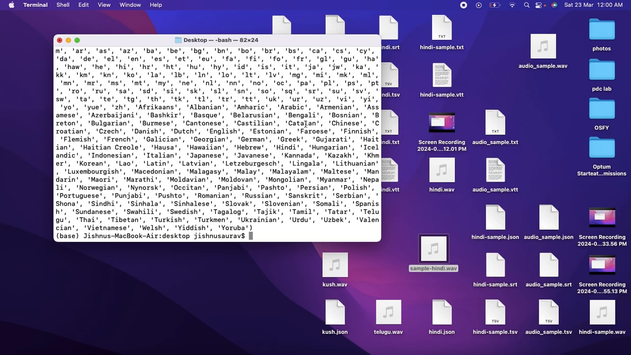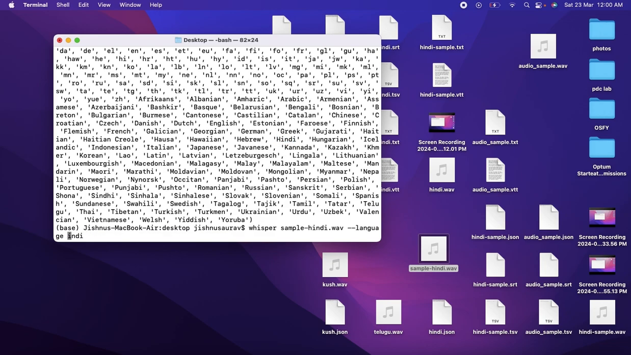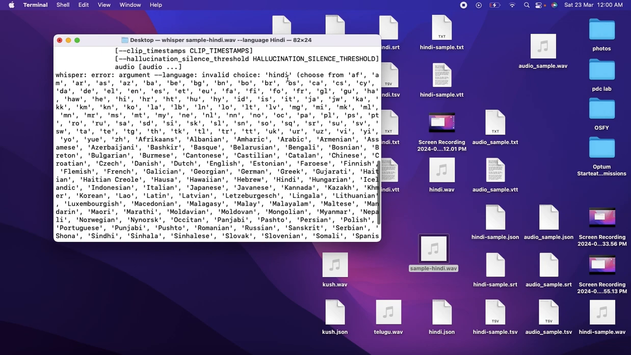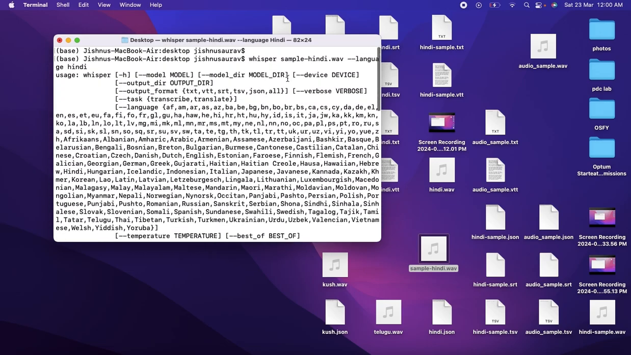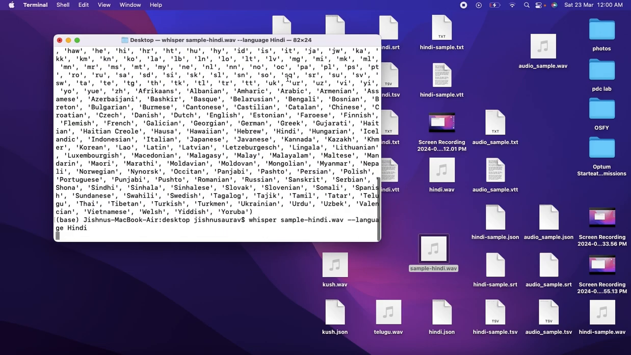Okay, so it says that the language is not detected. That is because we have given Hindi with a small h, but H is capital, as you can see in the list of languages. So if you do that, it should work. I've given capital H now, so it should work. Okay, let's see what it says.